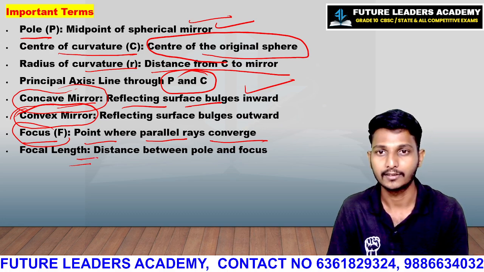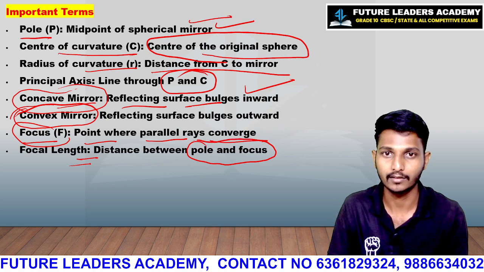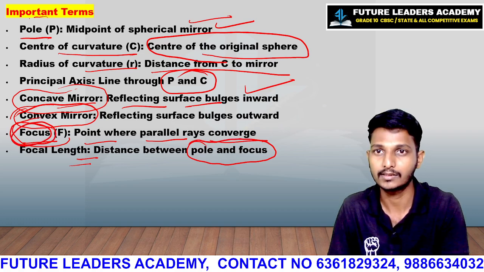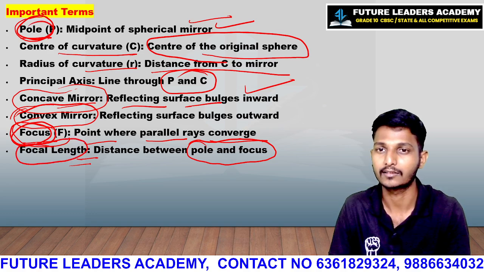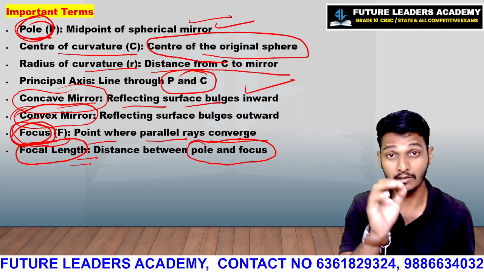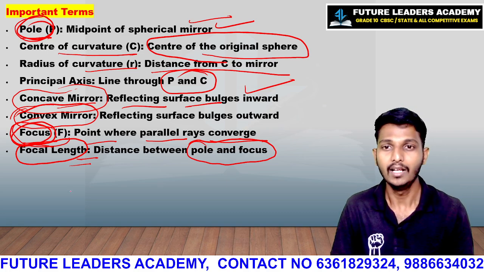Then focal length: the distance between the pole and the focus point. From this to this is the focal length. The distance from the pole to the focus point is called the focal length. It is the distance between those two points.